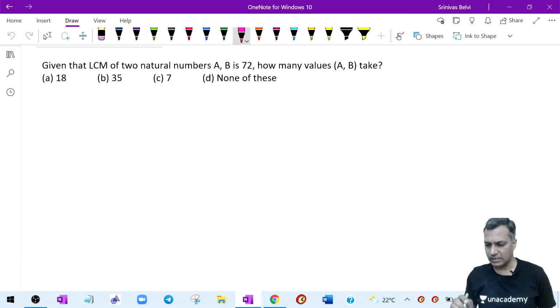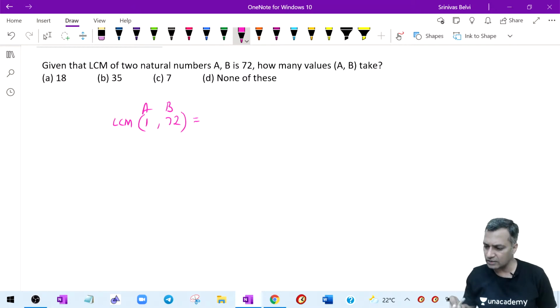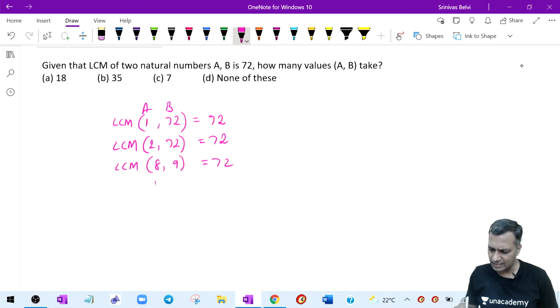For example, when I want 72, let us think about it. Two numbers A comma B. What will be the LCM of 1 comma 72? The answer is 72. What will be the LCM of 2 comma 72? The answer is still 72. What would be the LCM of 8 comma 9? That is also 72. Like this I can write many cases. Finally, I can also write the LCM of 72 comma 72.